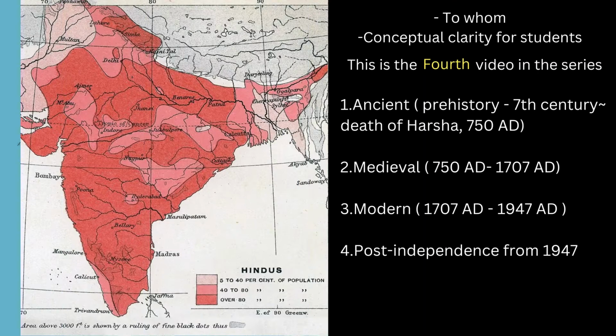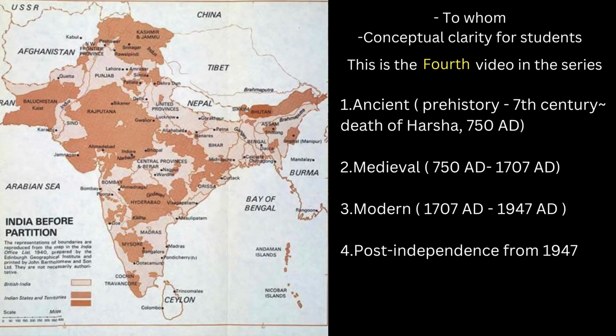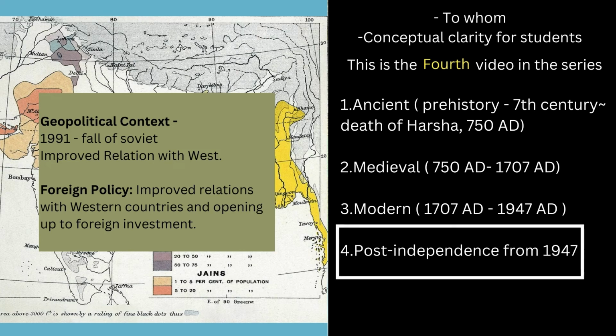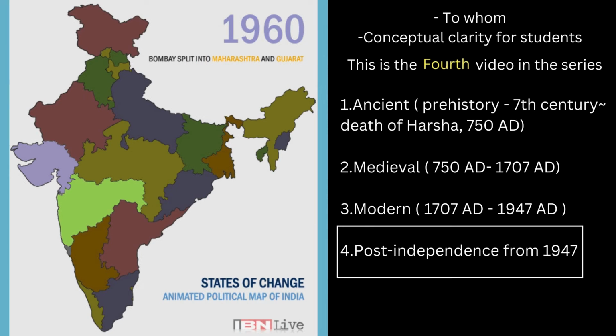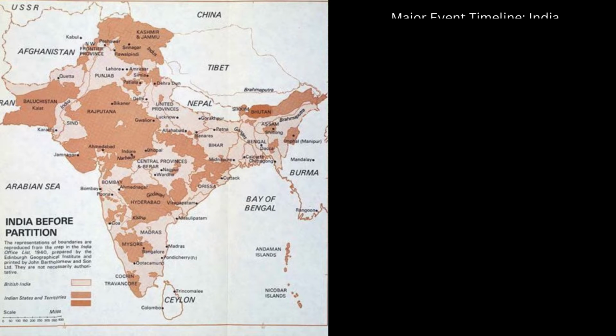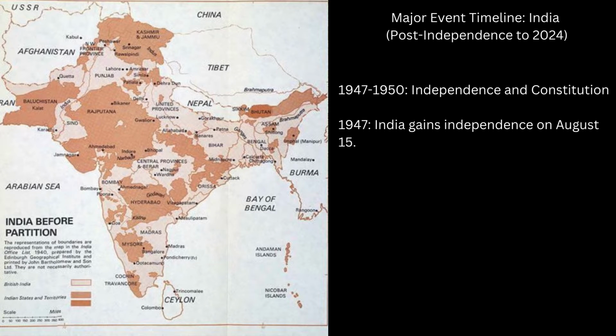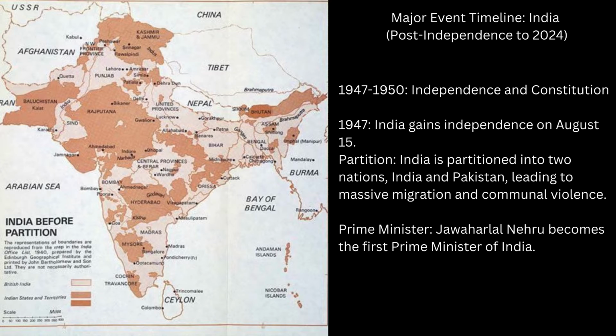This is the fourth video in the series on the major event timeline of India, spanning from post-independence to 2024. In this video, we will explore key events that shaped the nation's history. We begin with the period 1947 to 1950, marking independence and the constitution's formation.